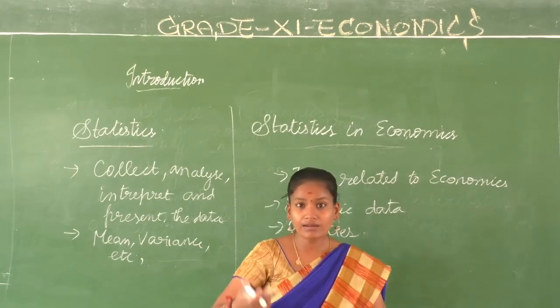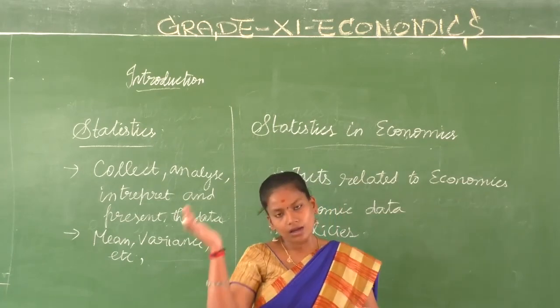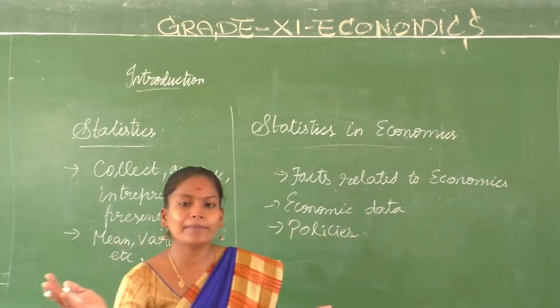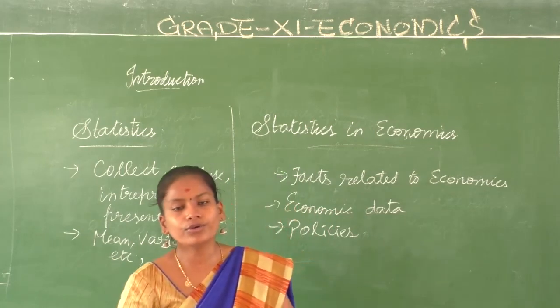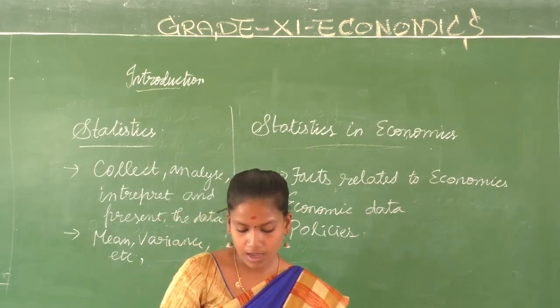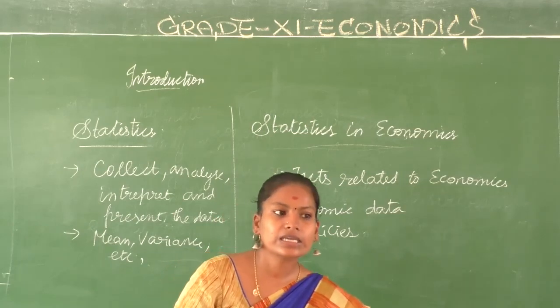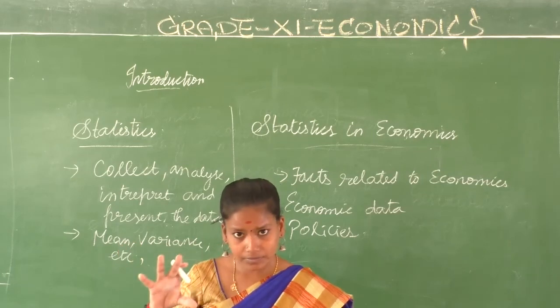These are all needed. Statistics does not end in class 11. It continues in class 12 also, where we will be reading about expenditures, income method, consumption expenditure and all other expenditures. How do you calculate your GDP, everything. So overall, what we would like to say is statistics is getting its place in the economy day by day.